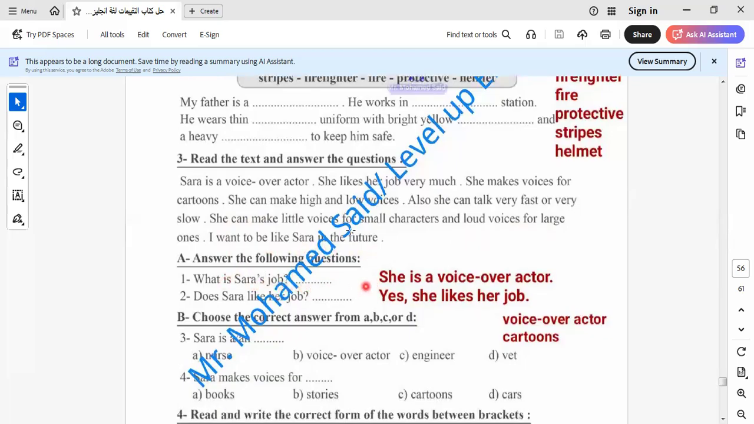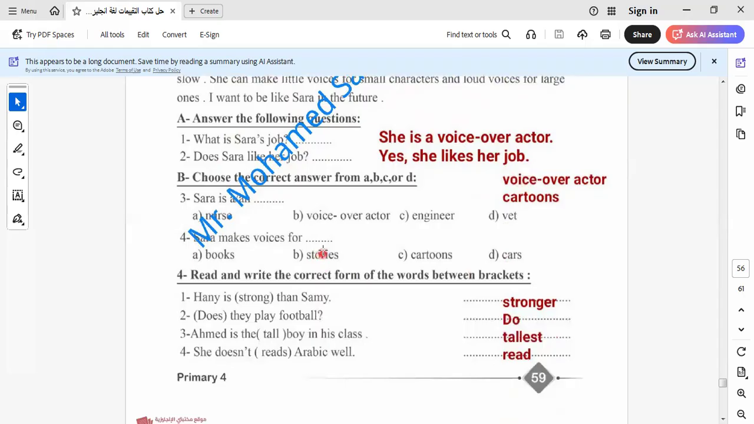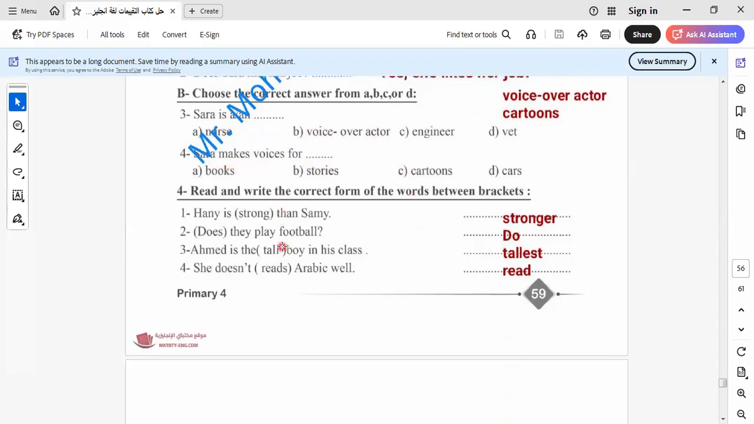What is Sarah's job? It will be voice over actor. Does Sarah like her job? Yes, you can say she likes her job. Let's go to another item here. Sarah is a voice over actor. Sarah makes voices for cartoons. Let's go to another one.